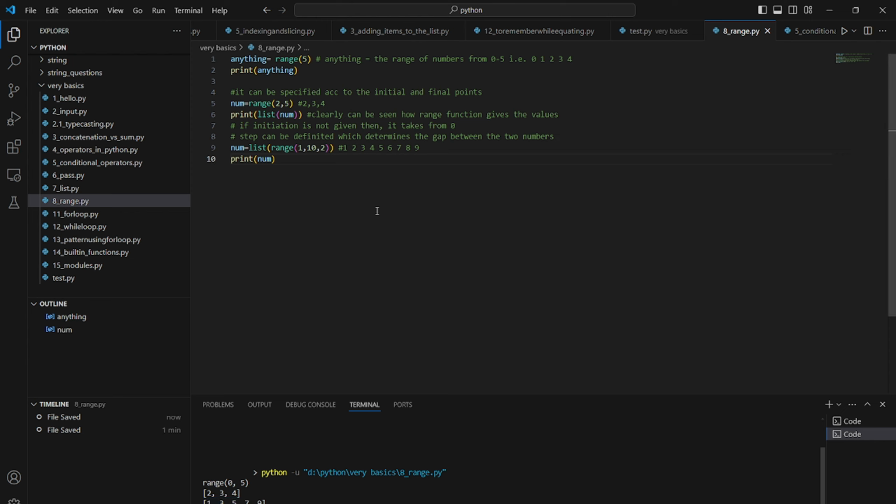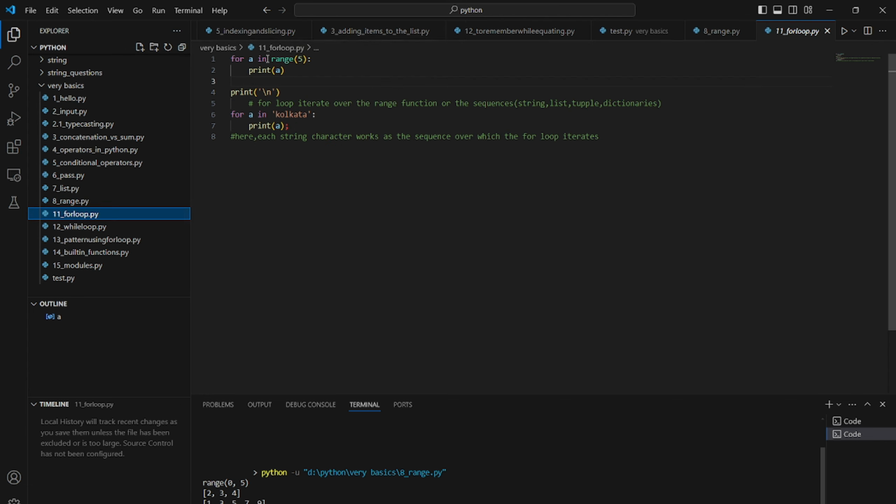So this is how we use the range function. We can just remember one thing, that is A to B with a gap of x. A is the initial value, B is the final value, and x is the gap. So A is always included, B is not included, and x is the gap. This we can remember.